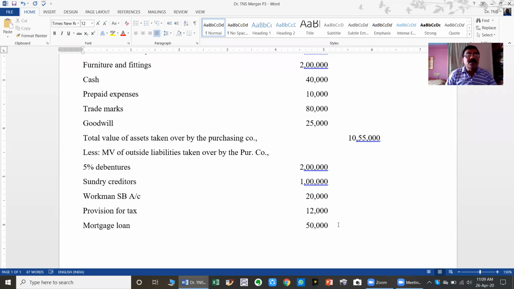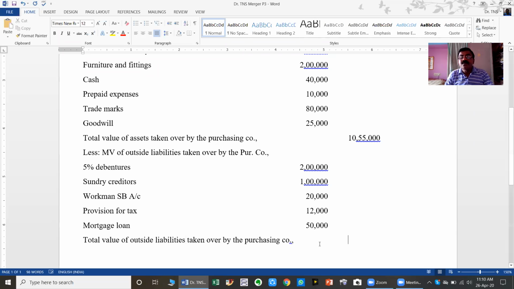So that is the total value of outside liabilities taken over by the purchasing company. What is the total here? 3,82,000. Is it correct?